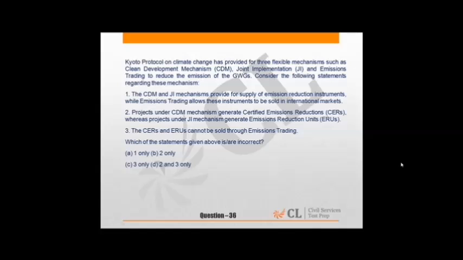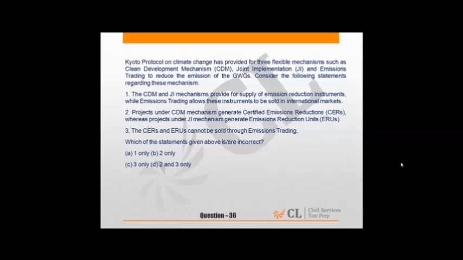Now coming to question 36, this is talking about the Kyoto Protocol. This is from ecology and environment, and the Kyoto Protocol was started in 1992, and the main emphasis of the Kyoto Protocol was to bring the overall emissions level 2 degrees less than the 1992 level, and it has provided 3 flexible mechanisms such as CDM, JI and emissions trading to reduce the emission of greenhouse gases.